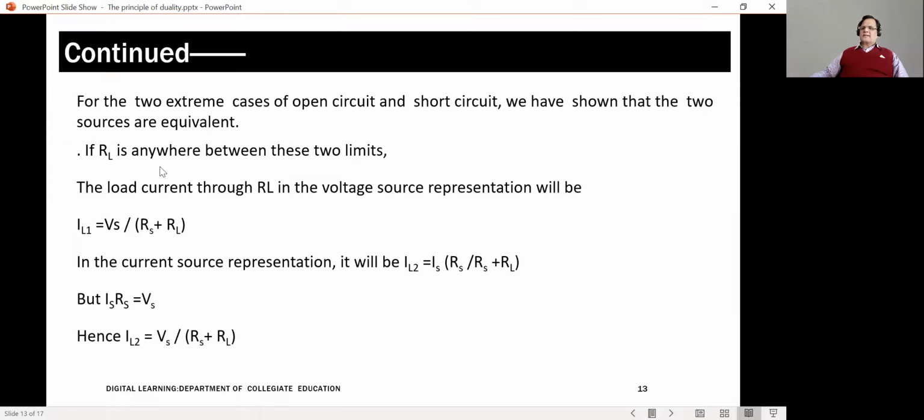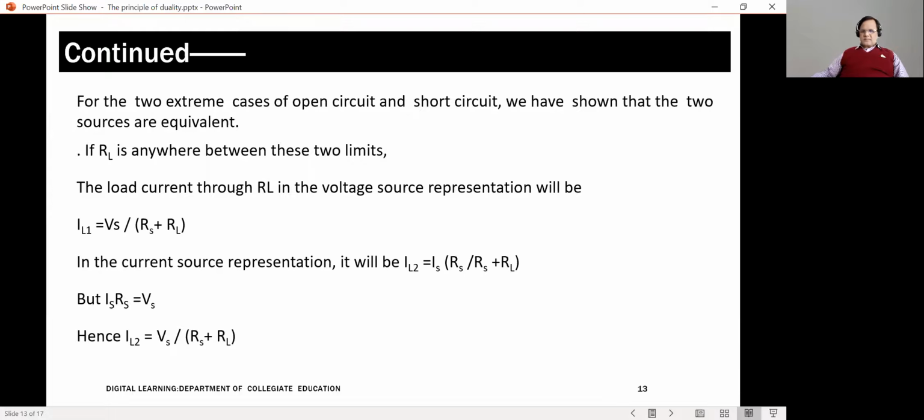If the load resistance is anywhere between these two extremities, for the voltage source, the load current through the load resistance, if I call it IL1, will be given by source voltage divided by source resistance plus load resistance. This is simply application of Ohm's law.